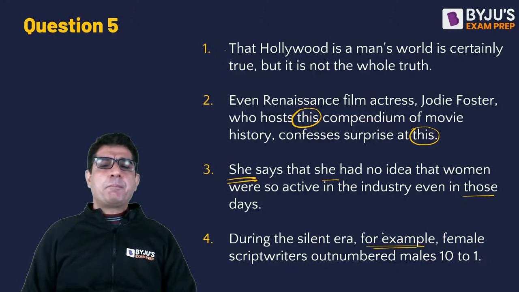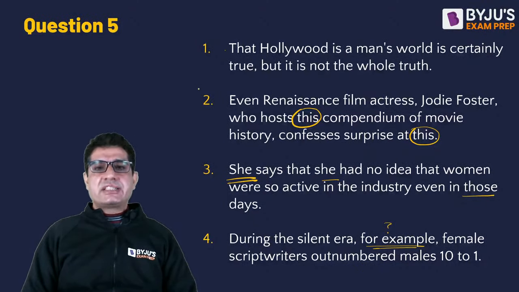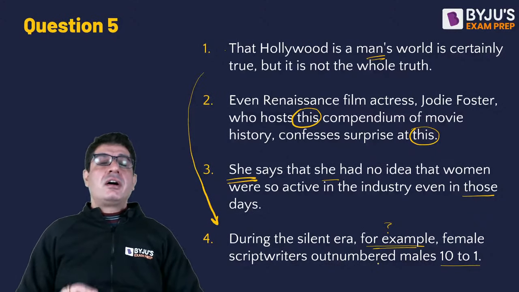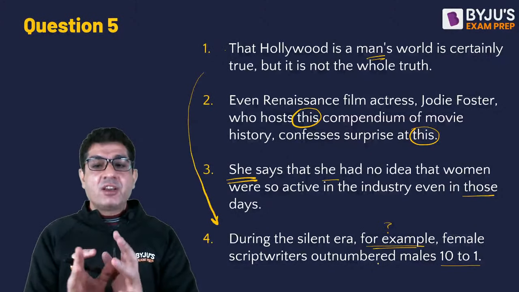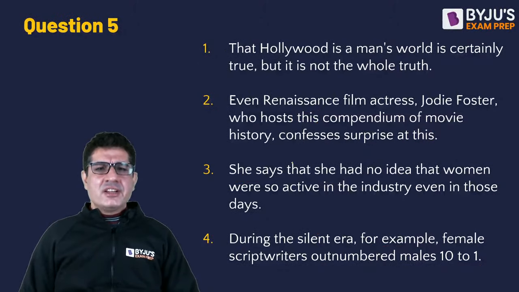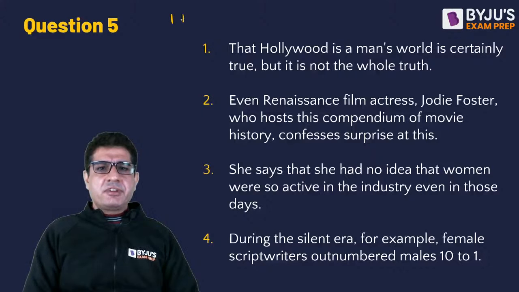So it's an example of what? I think the only sentence whose example this can be is sentence 1. It is a man's world, but it is not the whole truth. So here you're talking about an aspect of filmmaking which was dominated by female script writers in a particular era, right? So keeping that in mind, I think we need to have 1 plus 4.